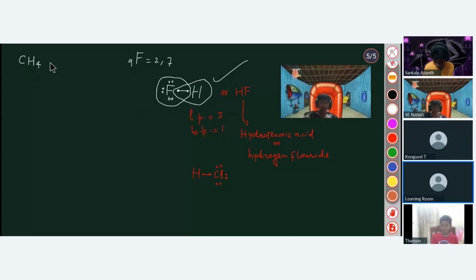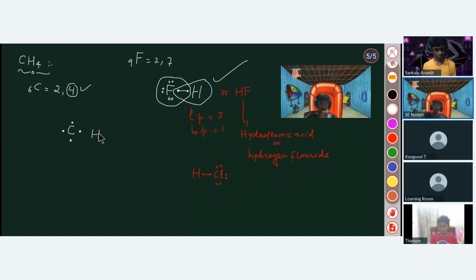Now tell me that of methane. So how can you draw the structure of methane? Can you tell me how many valence electrons carbon has? 4. Exactly, four. If I write this as my carbon, these 4 dots are the 4 valence electrons. And we are having the 4 hydrogen atoms. There are no lone pairs, but there are 4 bond pairs.